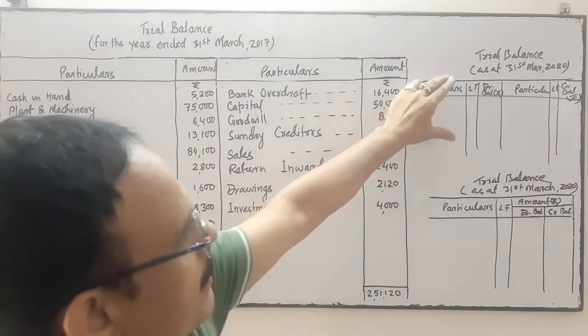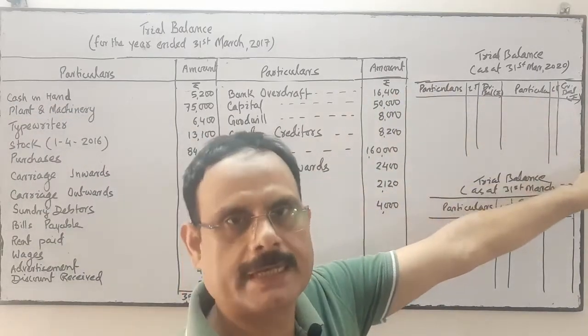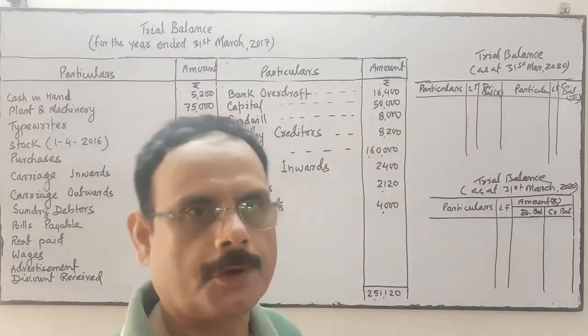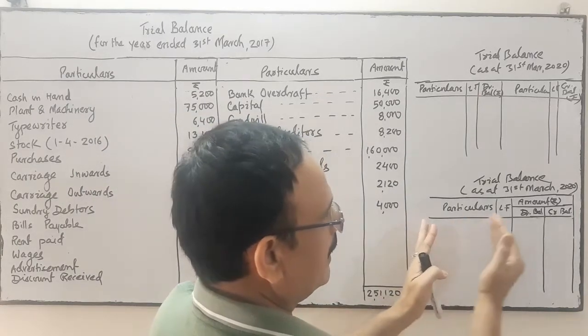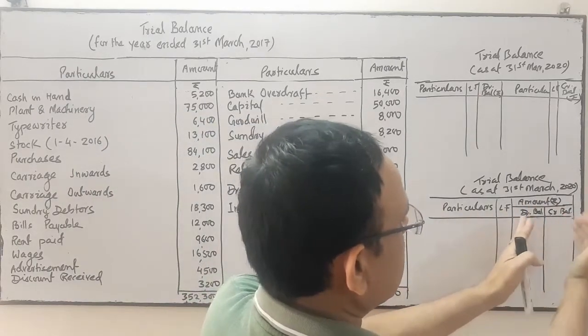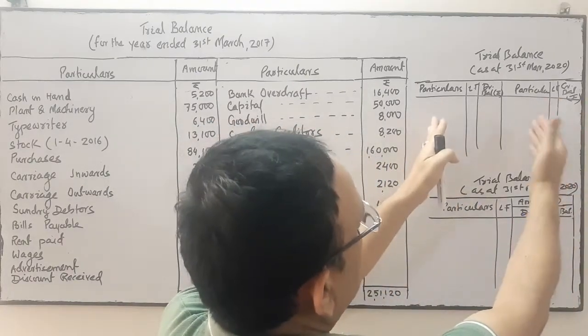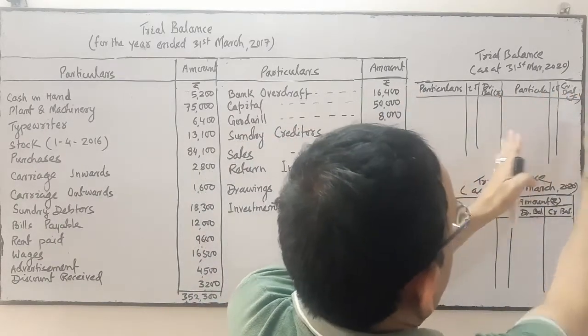You write the debit information on this side, credit information on the opposite side. So you can follow either of the two formats. One format has particulars on one side, with the debit balance and credit balance columns on the other side. Another format has the debit balance on this side and the credit balance on this side.